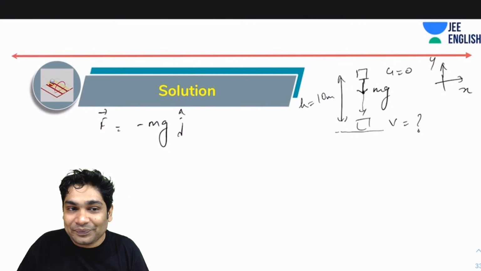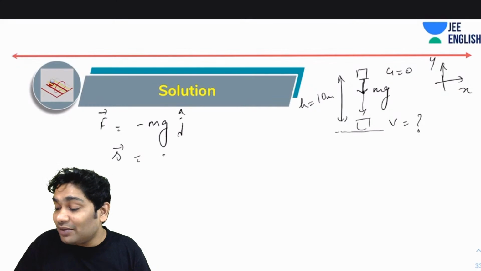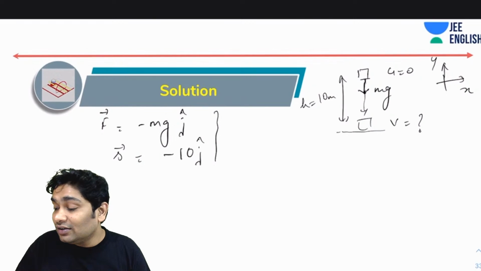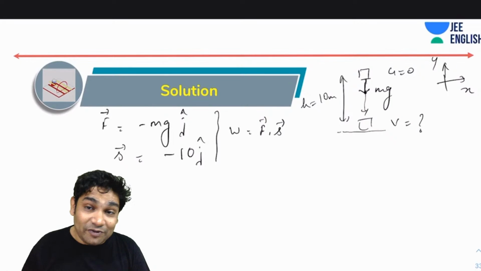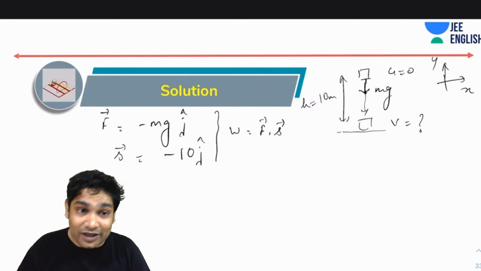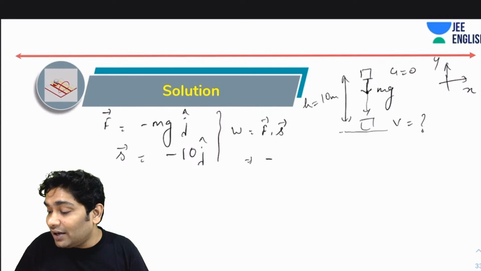It's not important. So similarly, what can you write your displacement as? Displacement can be written as minus 10 j cap. So what will be the work? Work would be F dot S. Why? Because it's a constant force. I don't need to do integral F dot S. So work will come out to be minus mg into minus 10. So that's plus 10 times mg.